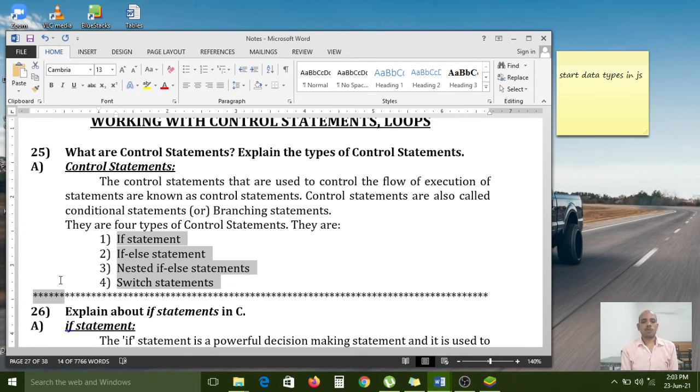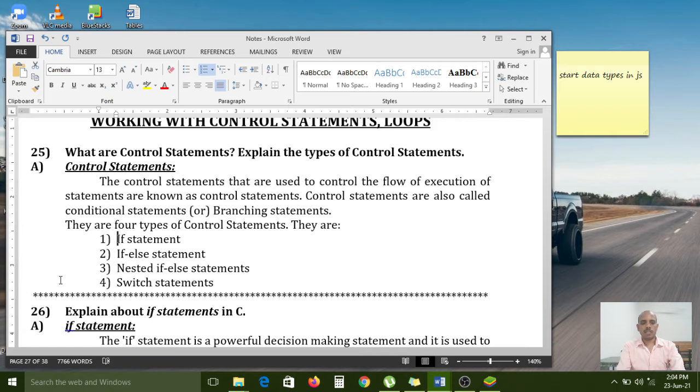Here, according to the Osmania University syllabus, I have given you these four control statements. So now we have to learn about these four things one by one.